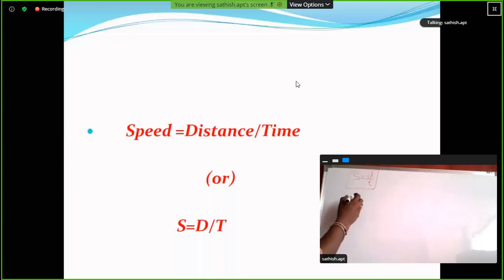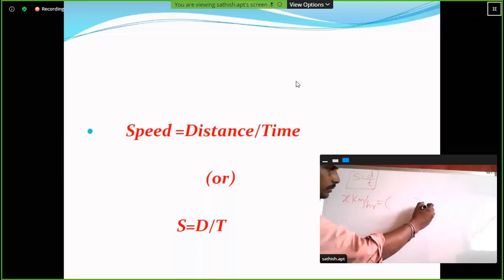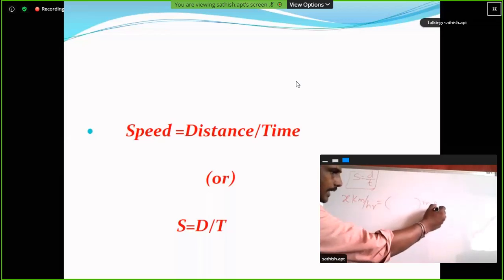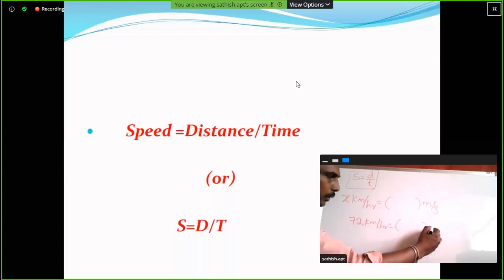For example, x kilometers per hour, expressed in meters per second. For example, 72 kilometers per hour. Now convert it into meters per second. So what is the procedure? What is the process? Clear?